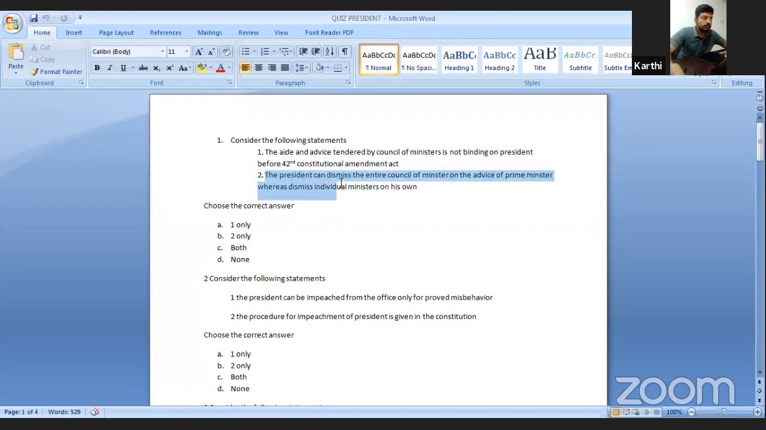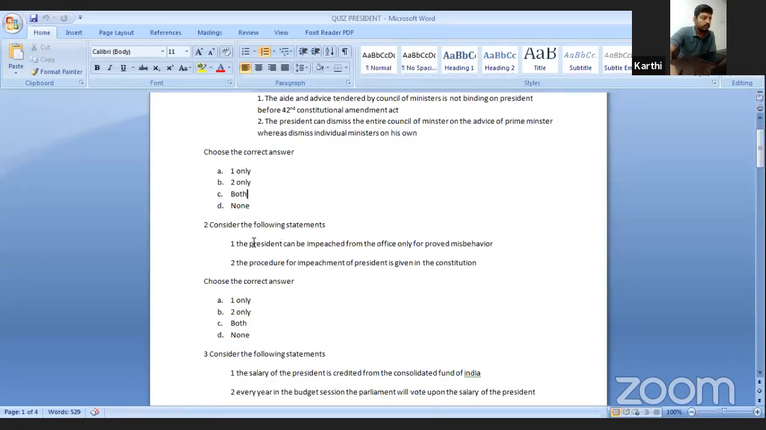The second one: the President can dismiss the entire Council of Ministers on the advice of the Prime Minister, whereas he can dismiss an individual minister on his own. The first part is correct. But dismissing the individual minister on his own, no, it is wrong. He can dismiss the individual minister on the advice of the Prime Minister. So both are wrong, and the option is none of the following.